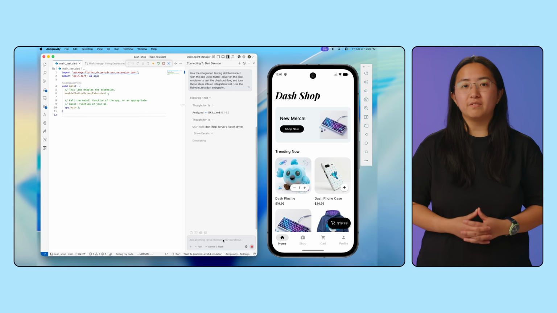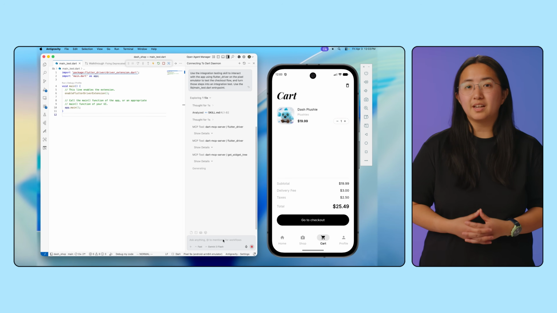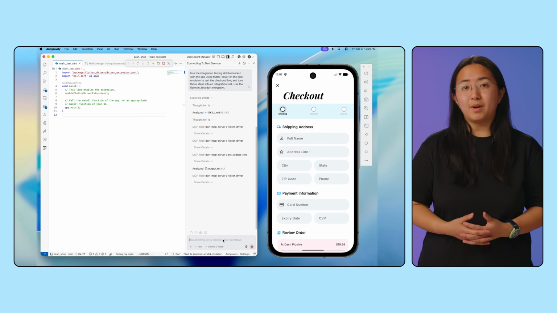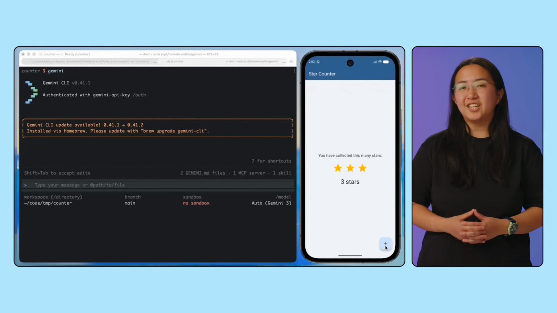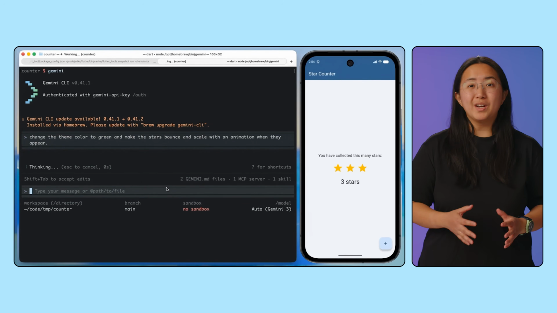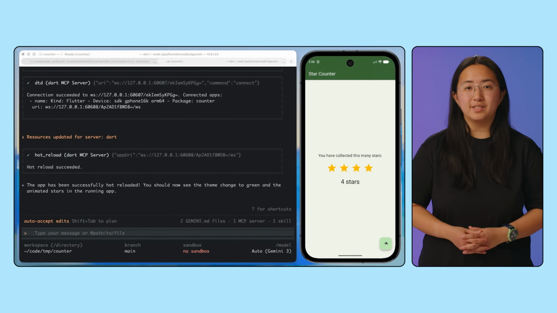If you're using coding agents, these next updates are for you. First, we're launching a new collection of Dart and Flutter agent skills. These are step-by-step instructions that your coding agents can reference for completing Dart and Flutter tasks based on recommended best practices. We're also excited to announce a feature we're calling Agentic Hot Reload. Hot Reload will now just work automatically with your favorite coding agent without manual setup.